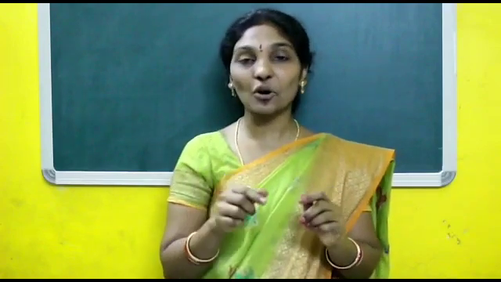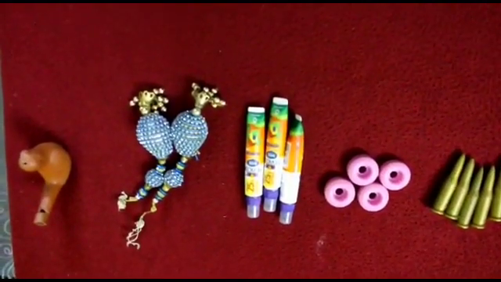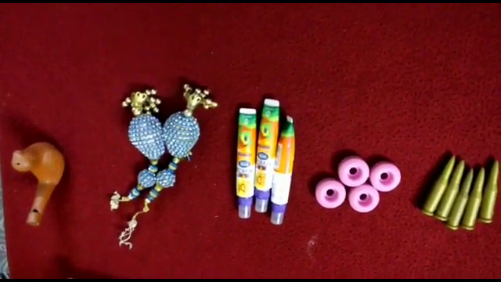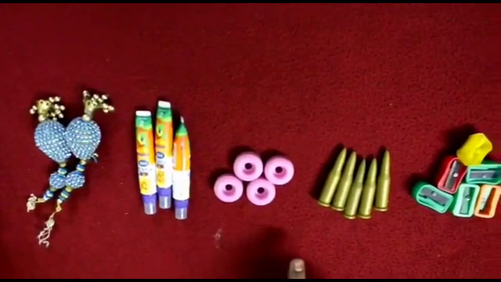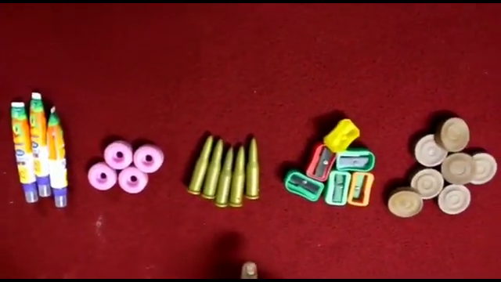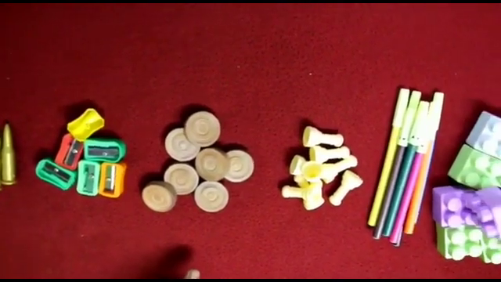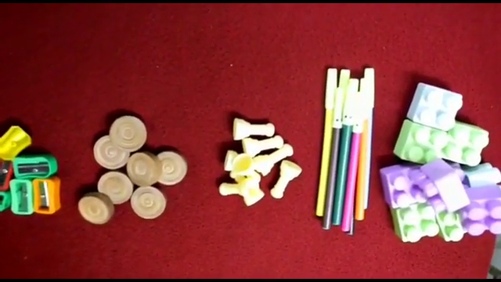I will show how to use those items. Okay children, are you ready? Children, to make an activity, I have collected different things of different numbers. For what, children? For making the pair activity.